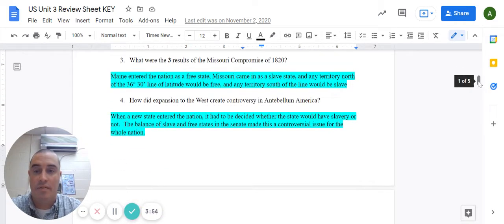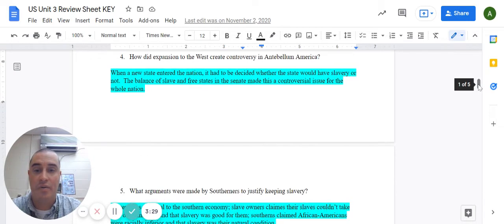Number three, what were the three terms or results of the Missouri Compromise of 1820? So Maine was carved off from Massachusetts, and Maine entered as a free state. Missouri came into the country as a slave state, and they drew a line at the 36°30′ line of latitude. Following the Missouri Compromise, any territory north of that line would be free, and any territory south of the 36°30′ line would be slave.